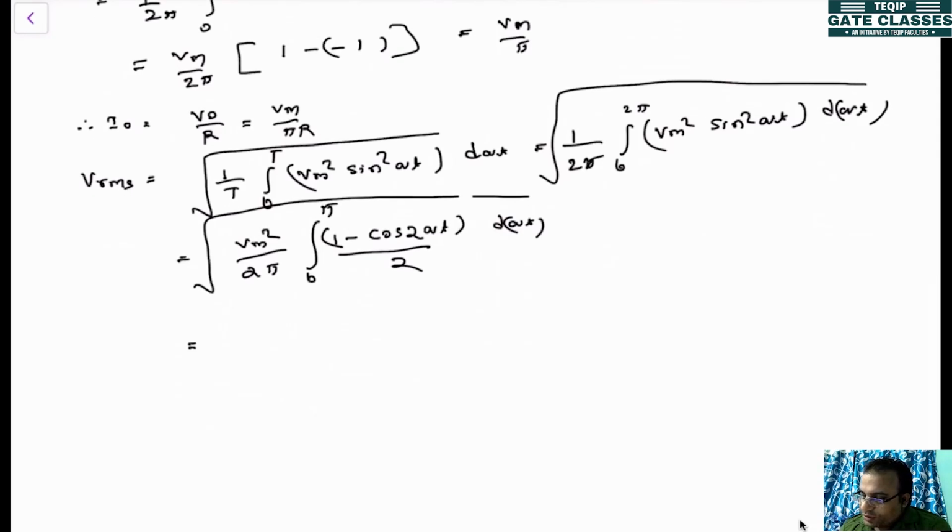Now if you solve this, it will be Vm square by 2 pi, 1 by 2, so 2 can be taken common, here it will be 4 pi, omega t minus sine 2 omega t divided by 2, 0 to pi. So this root over.